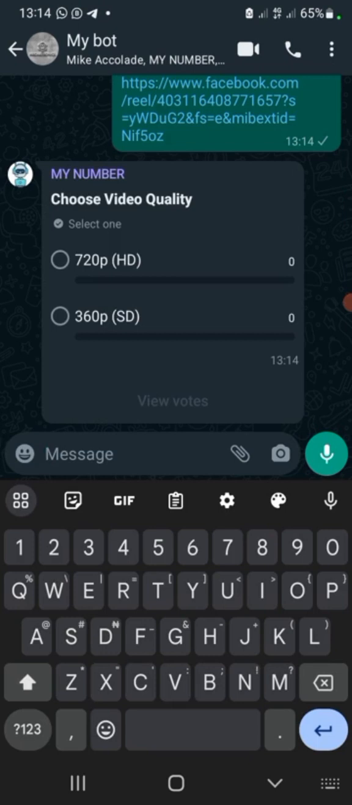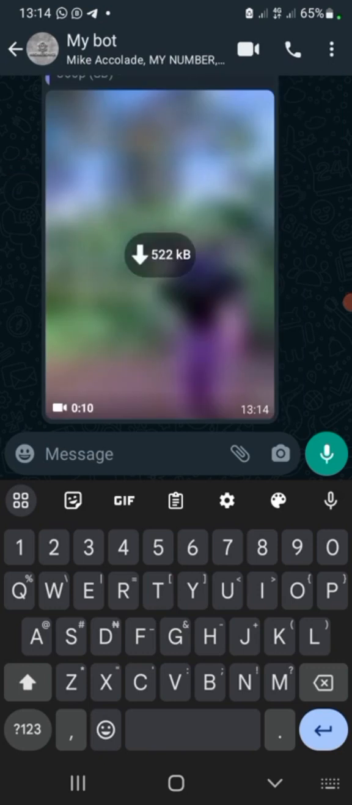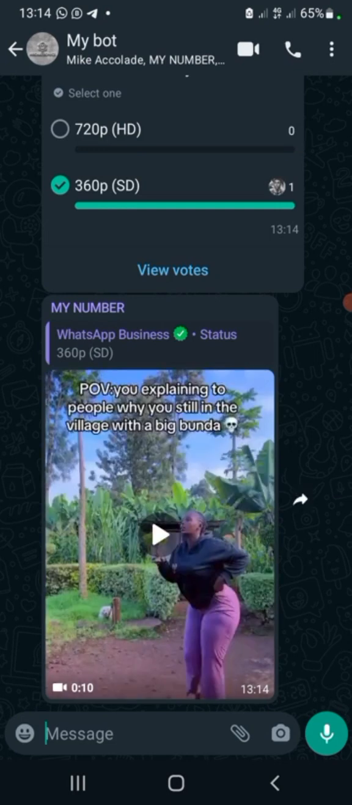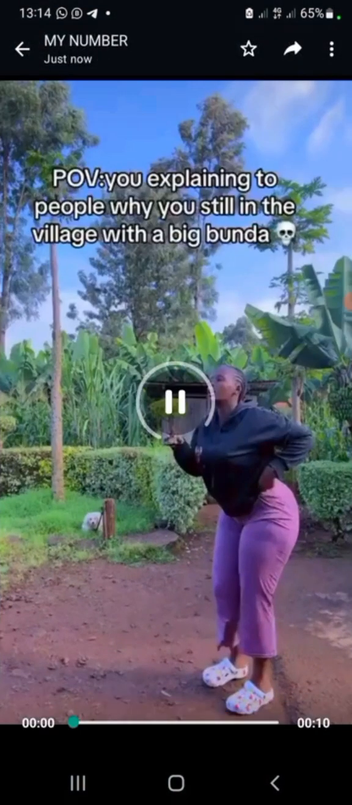So send it. It's asking for the video quality, so let's use this. Can you see that your video is downloaded successfully? You can see your video is downloaded. It's downloaded and you can watch it. It's already in your media.